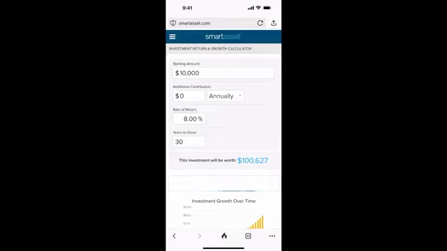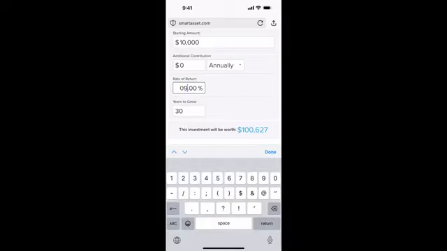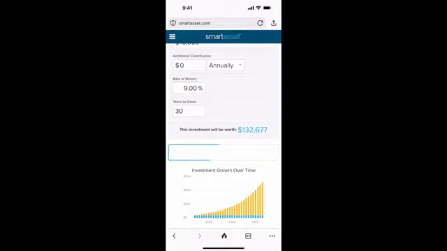So let's just go through this mathematically. So $10,000, you have this at 8%. Historically, you could expect probably about a 12% over time. From the history of the stock market, it used to be about 12%, and now it's actually going up. So we're going from 100,000 to 132,000.